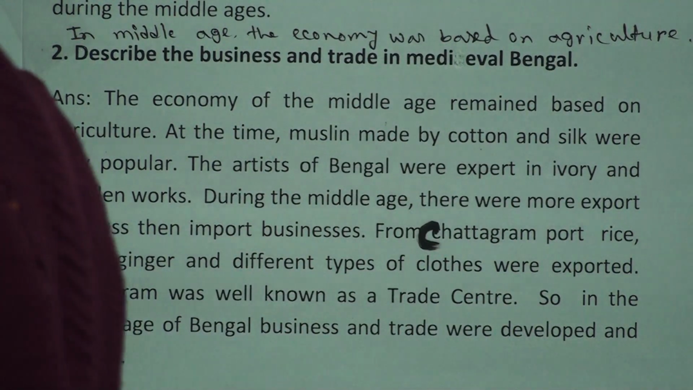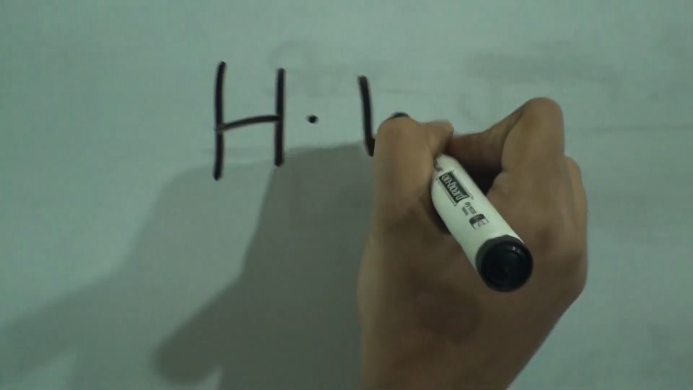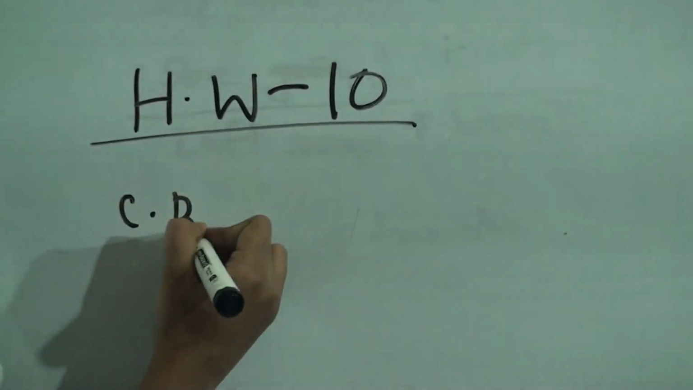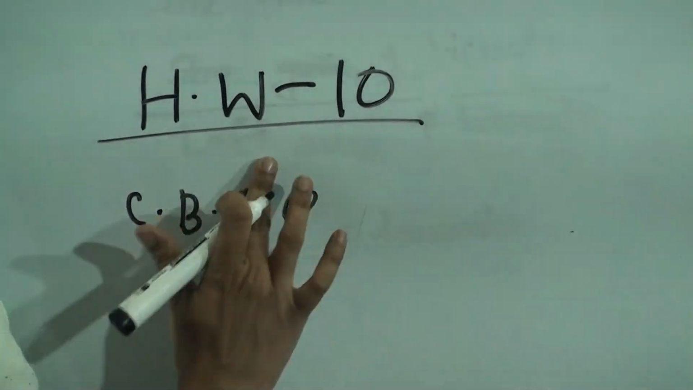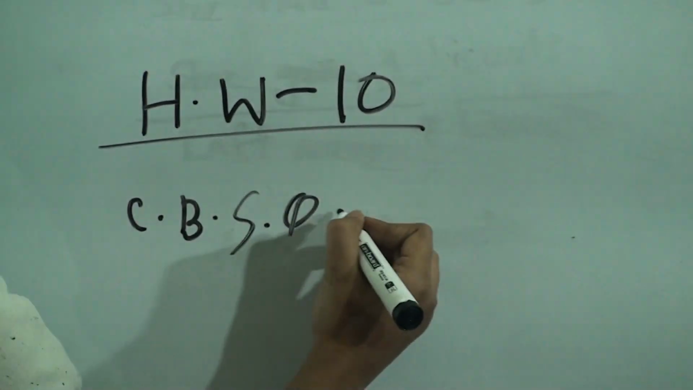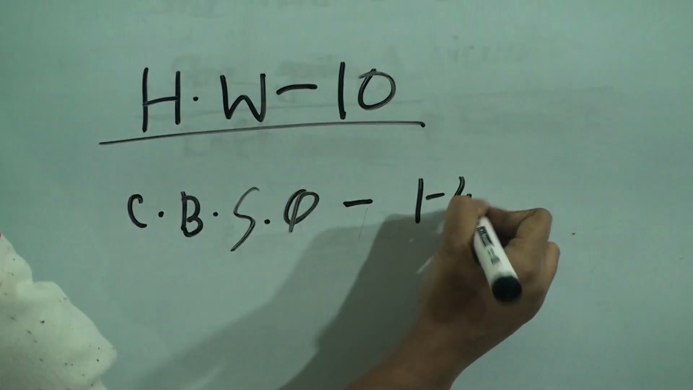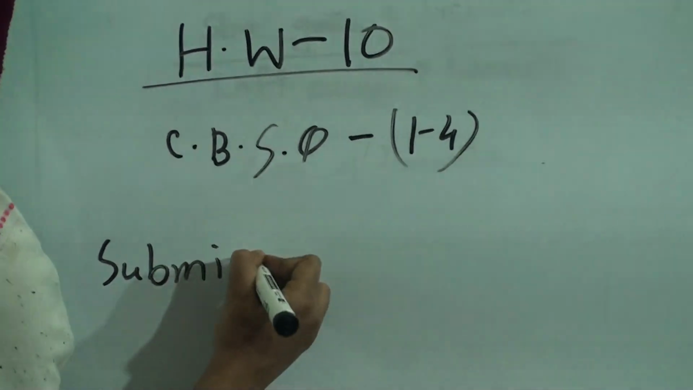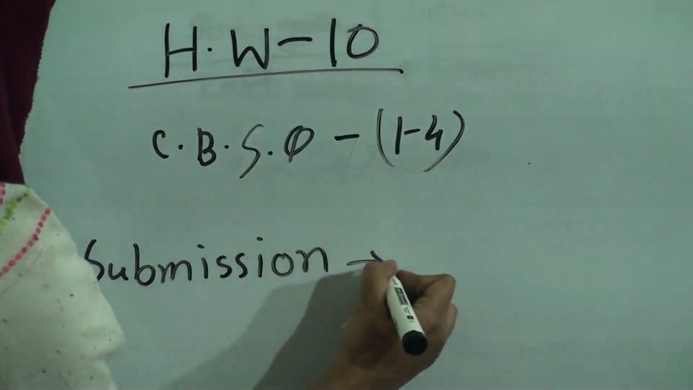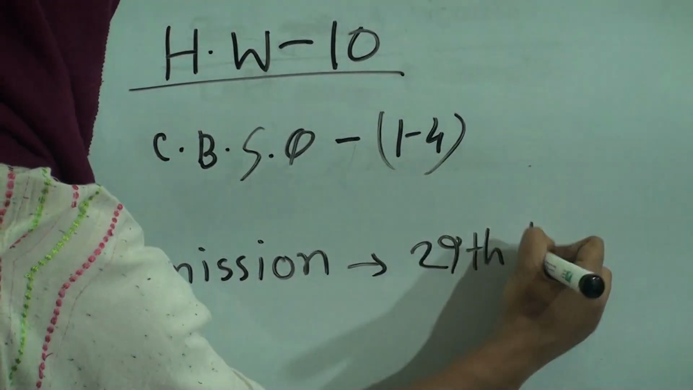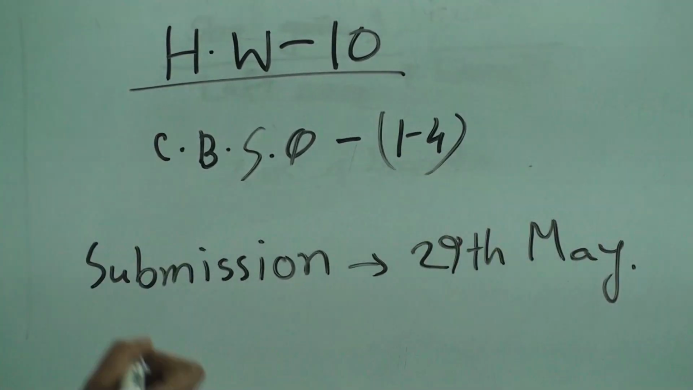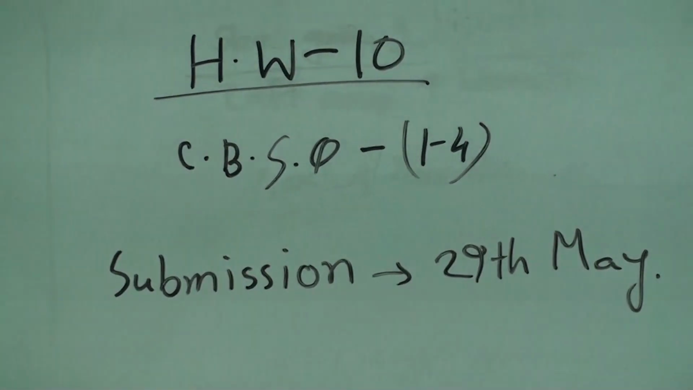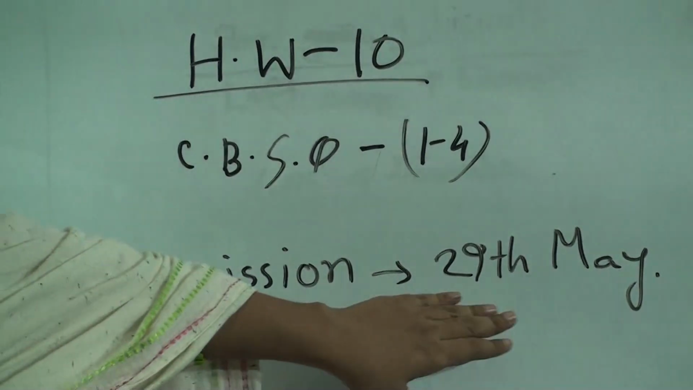So dear students, you have SW number 10, and SW is competency based short question 1 to 4. This is your SW for Eid vacation, so the submission date is 29th of May. Keep in mind that this is your SW for Eid vacation, and the submission date is 29th of May.